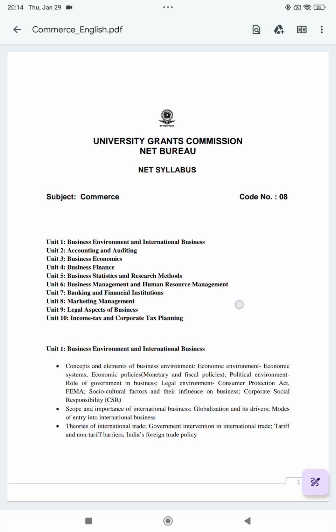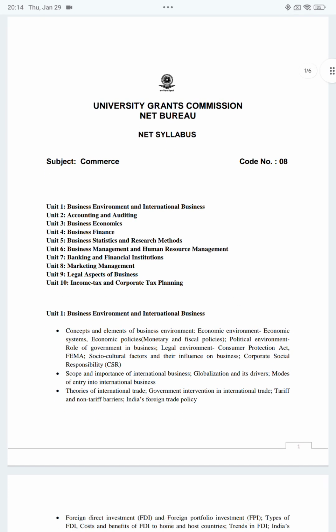Today we will be learning about the syllabus of UGC NET Commerce subject. Basically, the code for the Commerce subject is 08, and today we will be discussing all the units covered in this UGC NET syllabus.